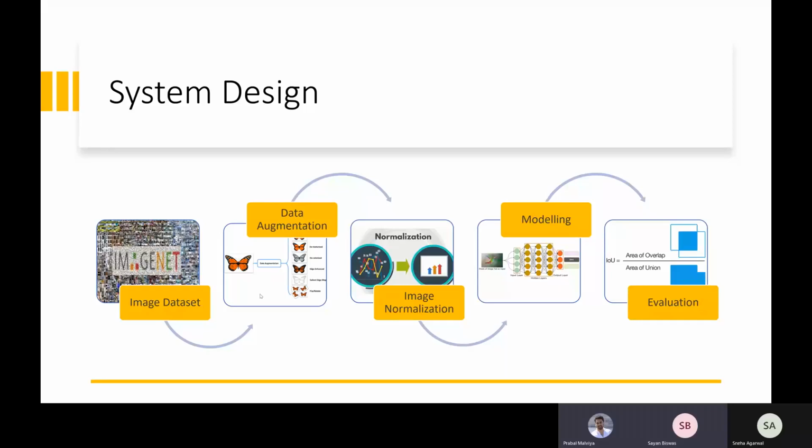We basically read the images and the corresponding mask, which is of the same size as the image. And since we do not have a very big dataset, we augment our data by transforming the image and the mask together to generate more examples to train from and to generalize better. We found image augmentation techniques like flipping and rotating to best suit this type of data. Next, we apply image normalization to make the computation efficient, which then feeds into our fully convolutional neural network architecture for learning. And finally, we evaluate our results based on metrics such as mean intersection over union. Next slide, please.